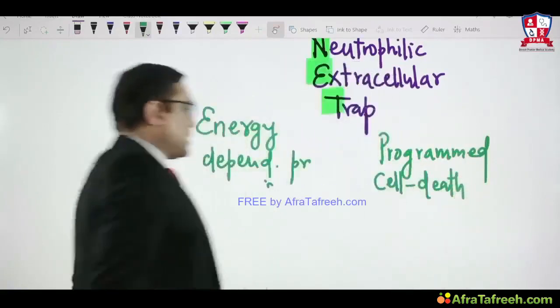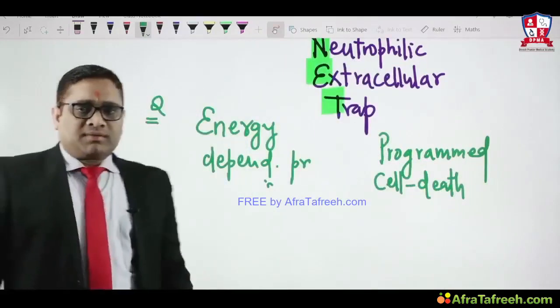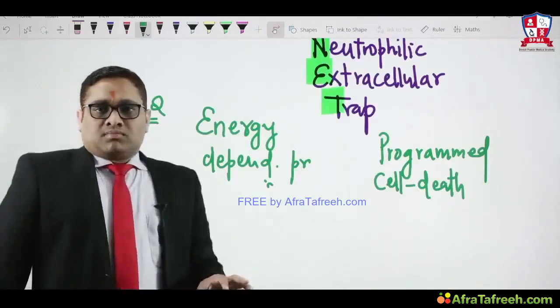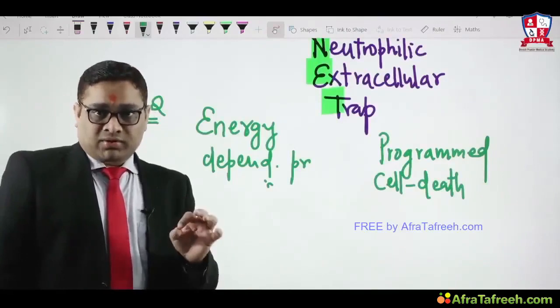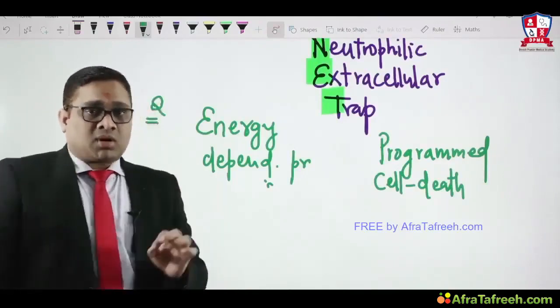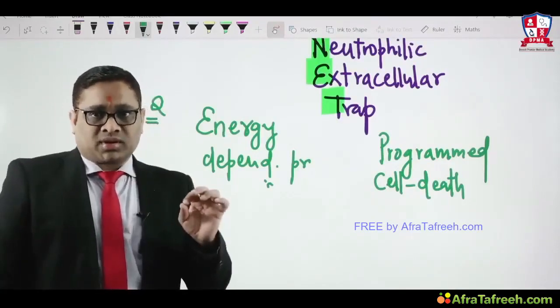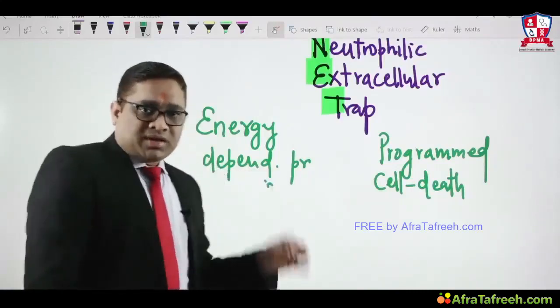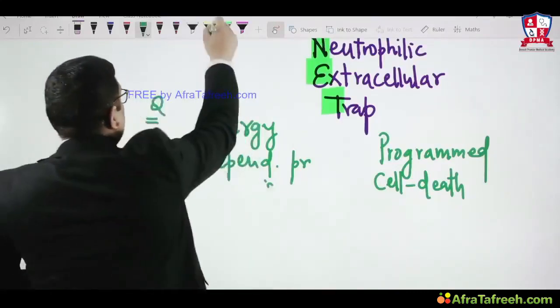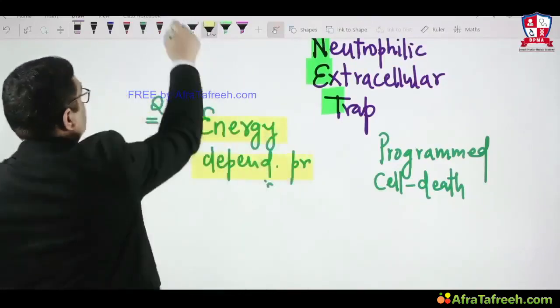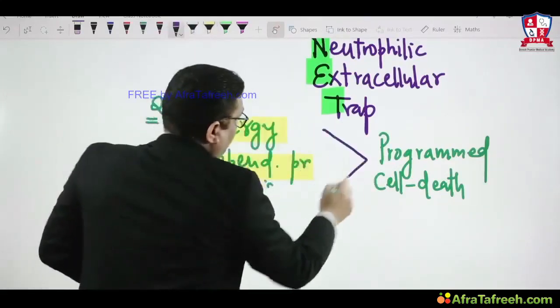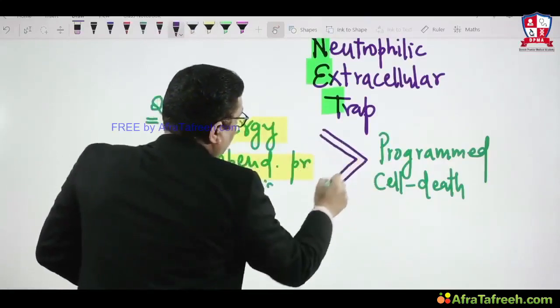These are the two options which the examiner had given. We all know that for apoptosis, the most important organelle is mitochondria. That was the All India question. Remember this point: the most important organelle for apoptosis is mitochondria. And when mitochondria is involved, ATP will be utilized, so energy is involved.